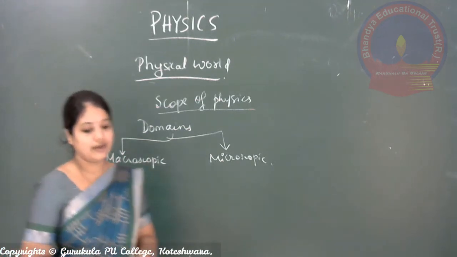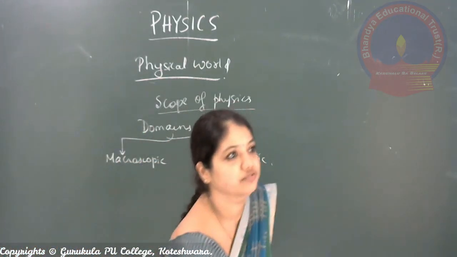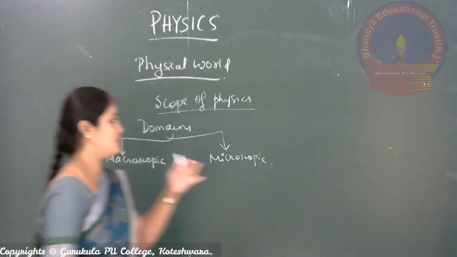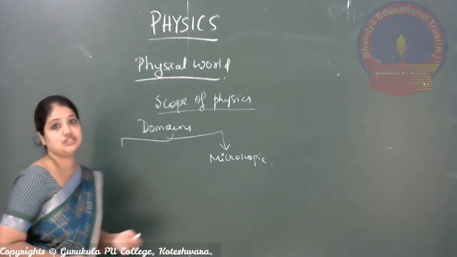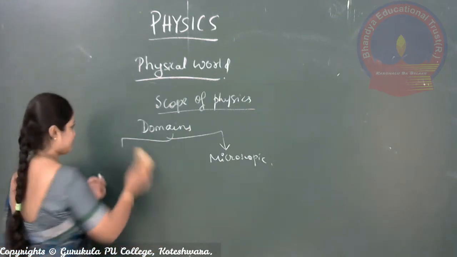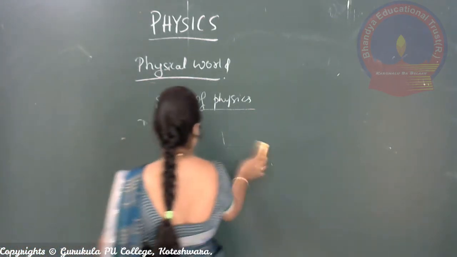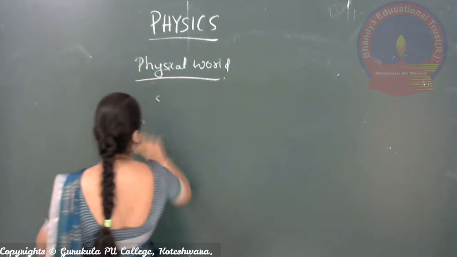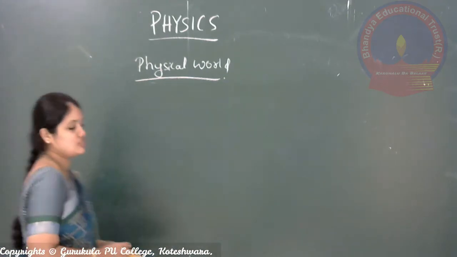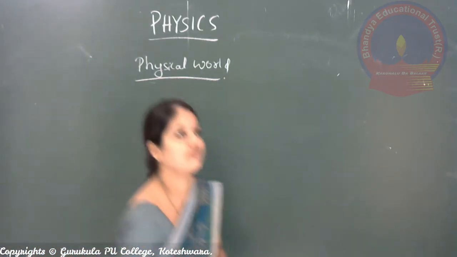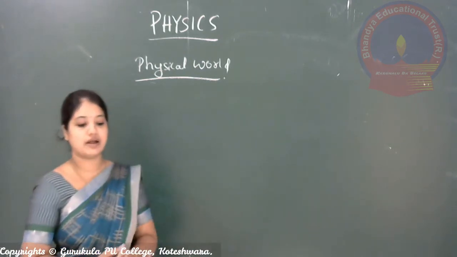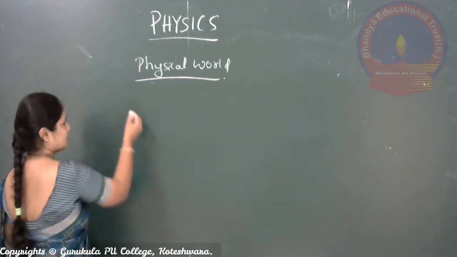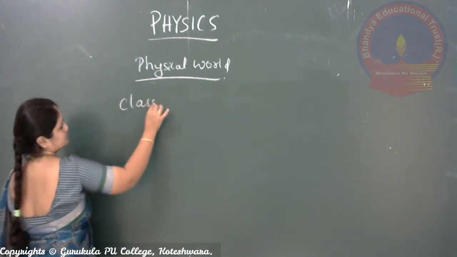Now let us move on to the various phenomena and the different branches of physics that we have. First of all, we will see classical physics.